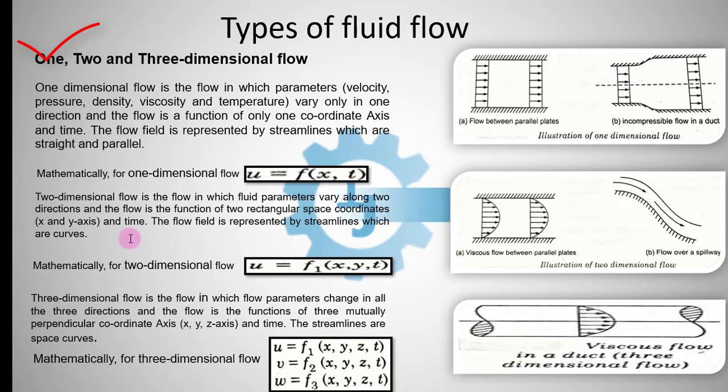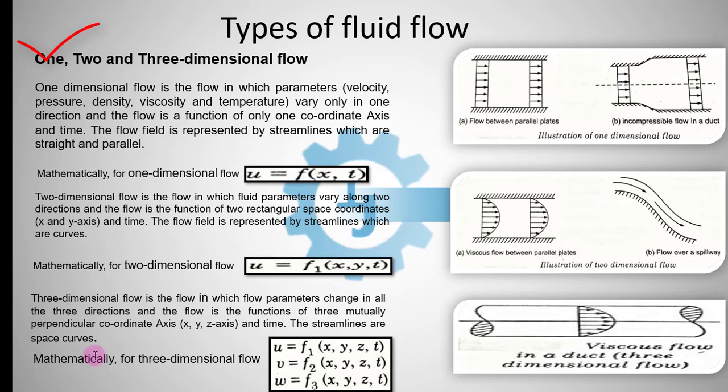In case of two-dimensional flow, the flow parameters vary along two directions, that is x and y, and with time, and the flow is a function of two rectangular space coordinates. The flow field is represented by streamlines which are curved. So here the streamlines are curved. So in case of two-dimensional flow, u is a function of x, y, that is two space coordinates, and time t.